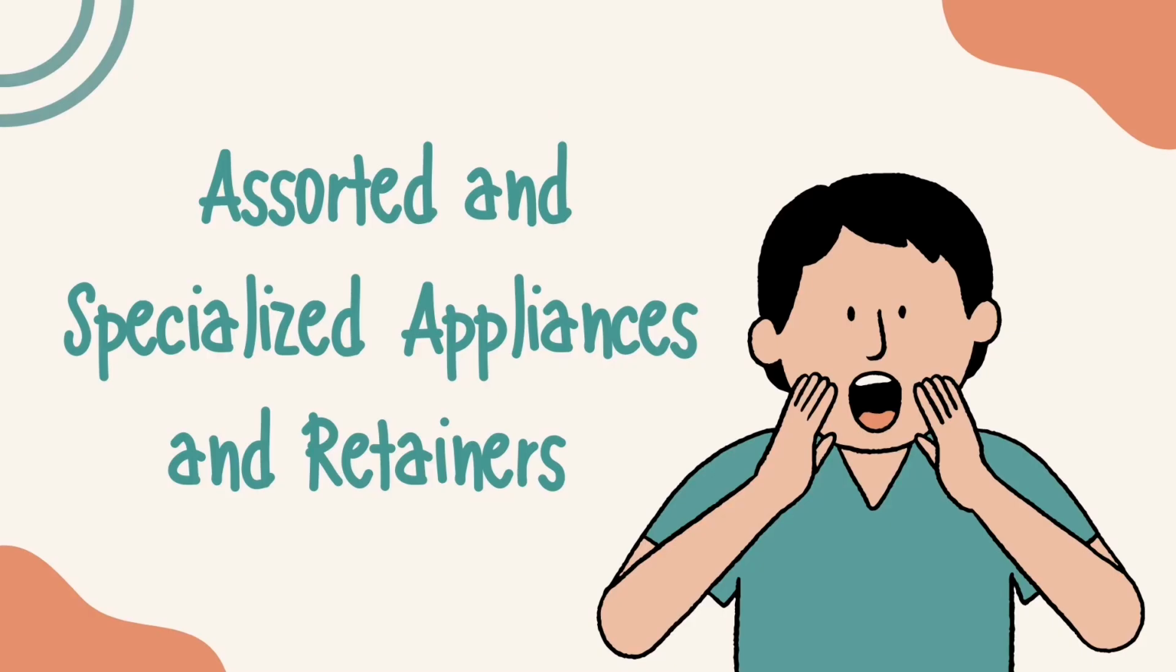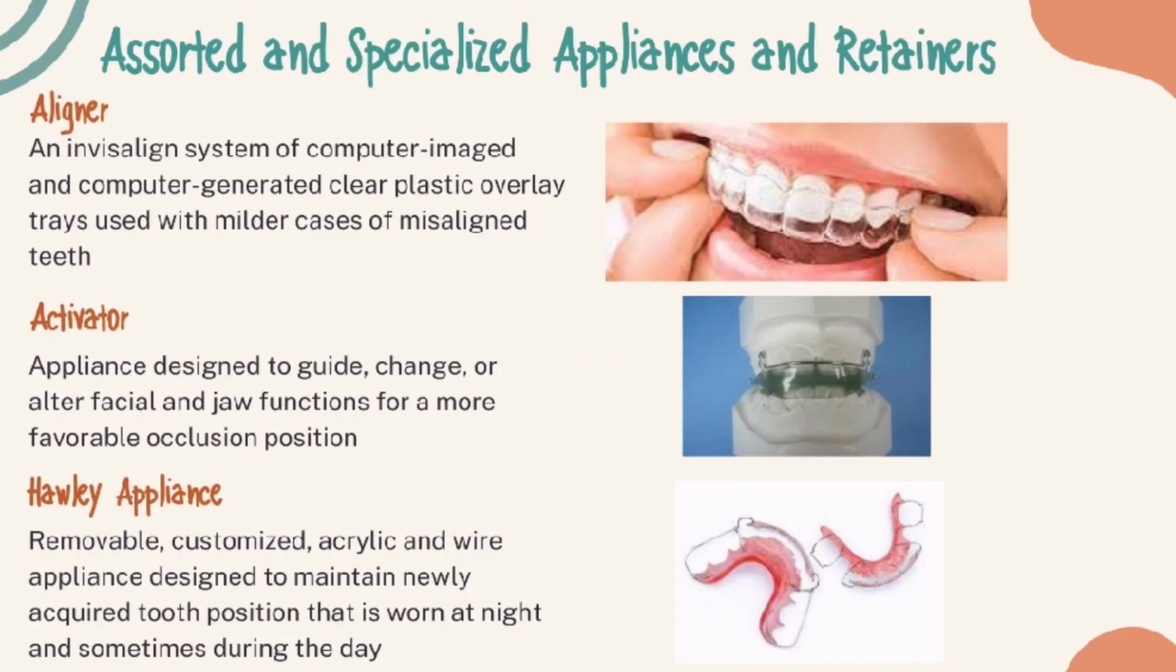Next is the assorted and specialized appliance and retainers. Each orthodontic treatment case is individualized for the patient. Devices and appliances are developed to accomplish a specific goal. These are the list of some related terms. First is the aligner. It is an Invisalign system of computer image and computer-generated clear plastic overlay trays used with milder cases of misaligned teeth.